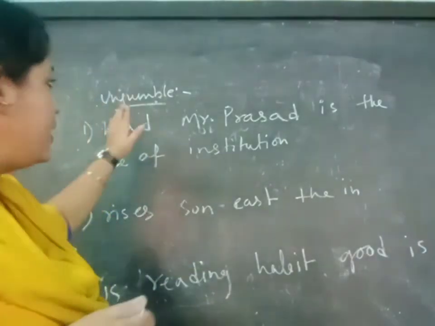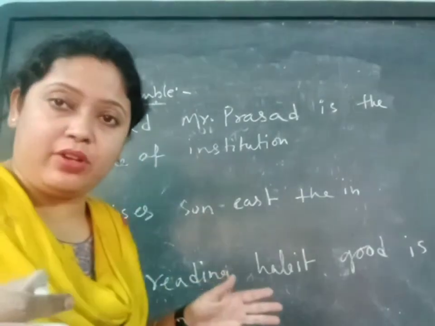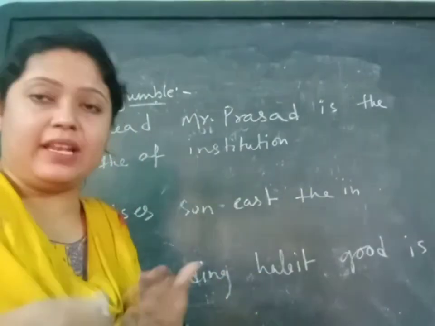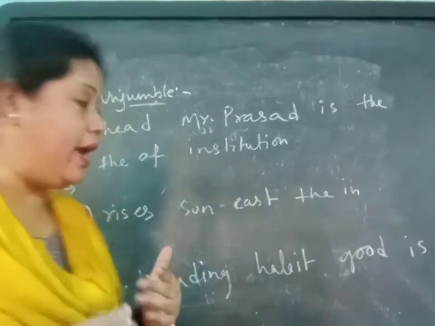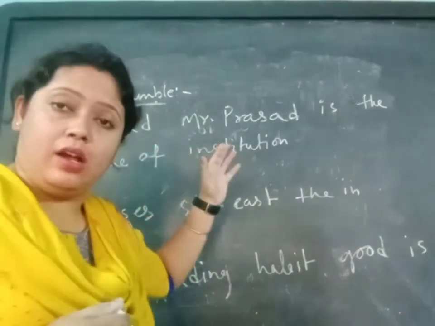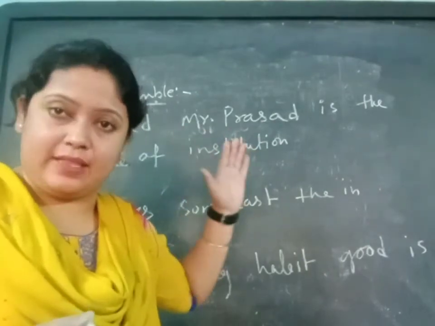Okay, that is called unjumbling. These are all in jumbled order, and you have to make the words into a complete sense.